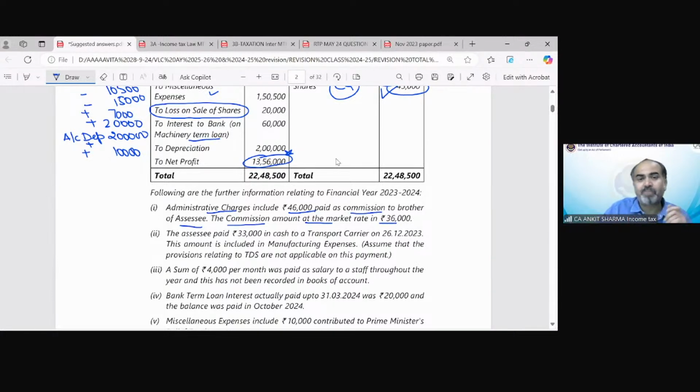The second point, assessee paid 33,000 in cash to a transport courier on 26 December 23. This amount has been included in manufacturing expenses. So what should we do with this 33,000 paid in cash? You should think about whether there is any provision which restricts payment in cash.